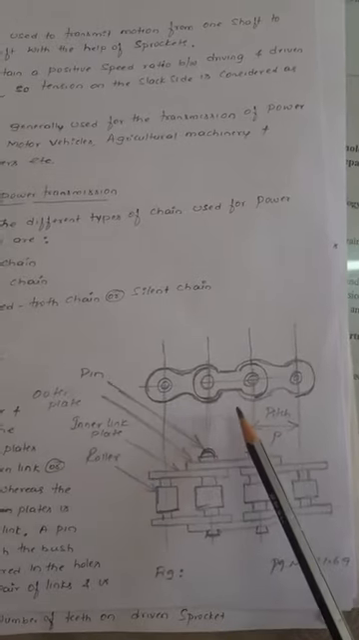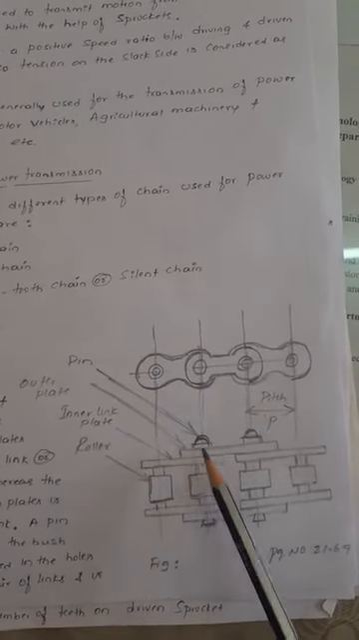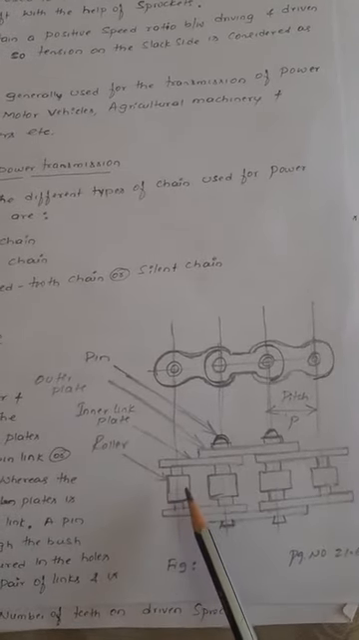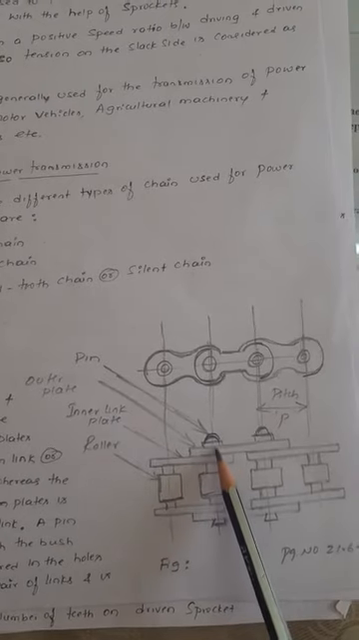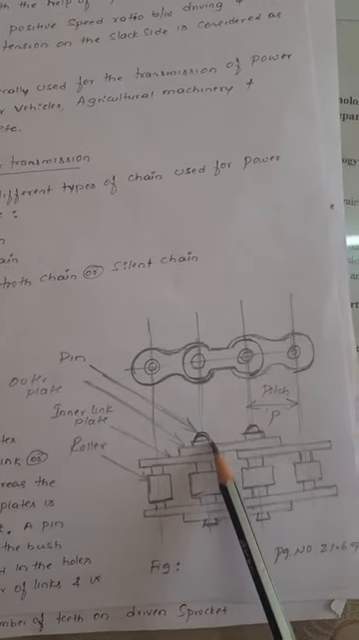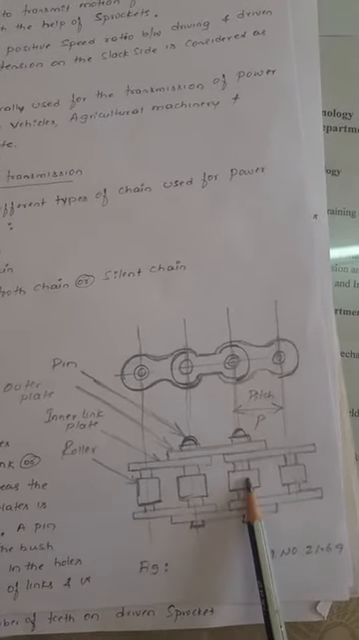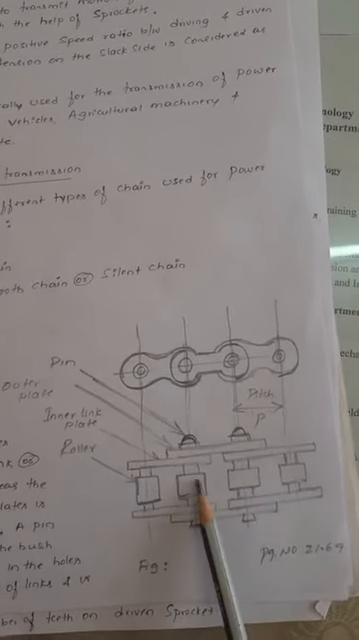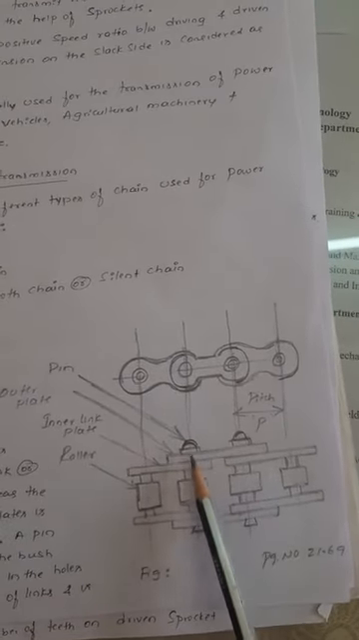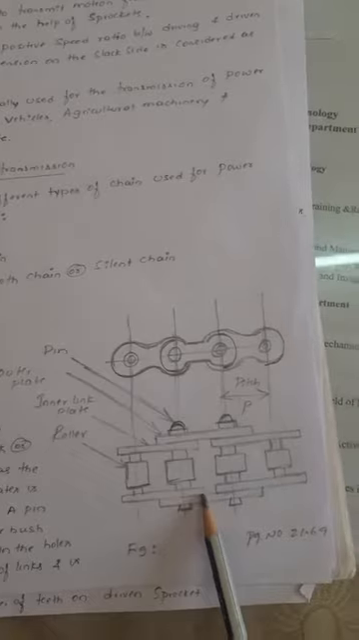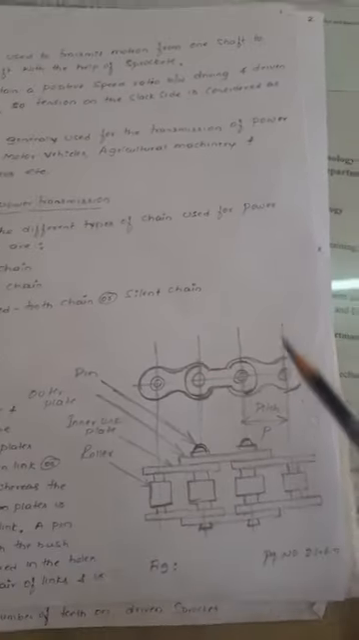This type of chain consists of two plates, one inner plate and another outer plate, and then a roller. The roller is connected to the inner plate, and the inner plate to the outer plate, with the help of pins. One roller is connected to another roller. We have one set of roller pair here and another set of roller pair here, connected with the help of the outer plate with pins. You can see page number 21.69 in the data handbook. You can see this sketch.